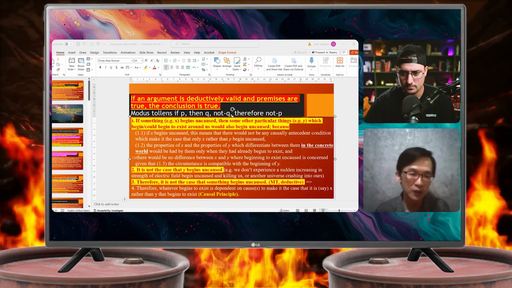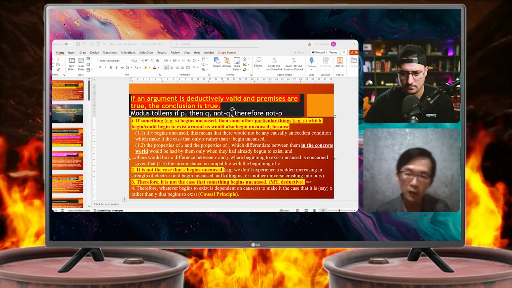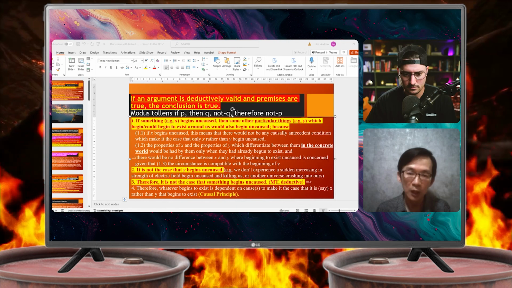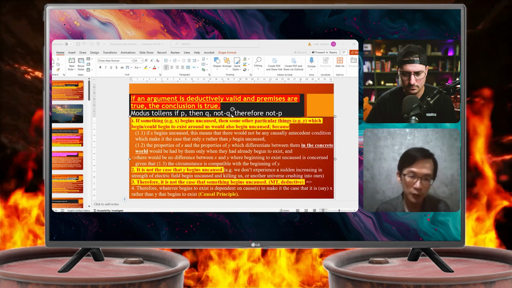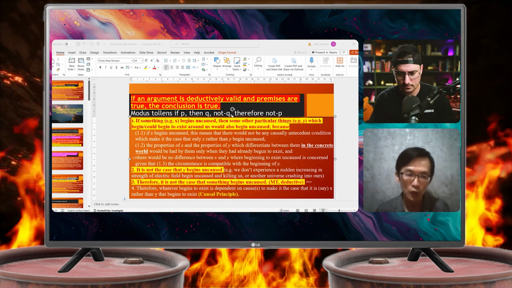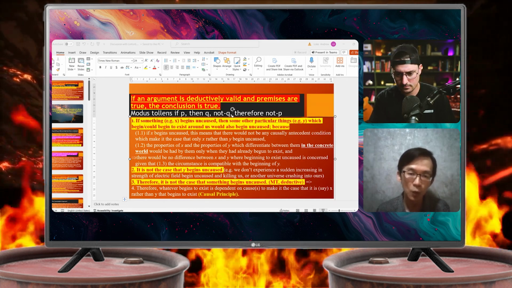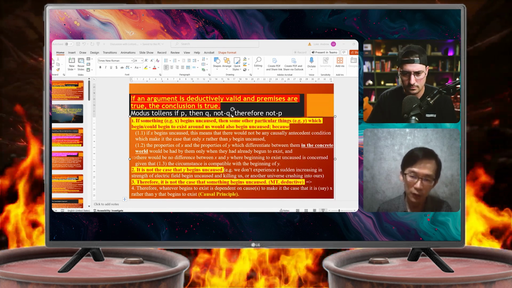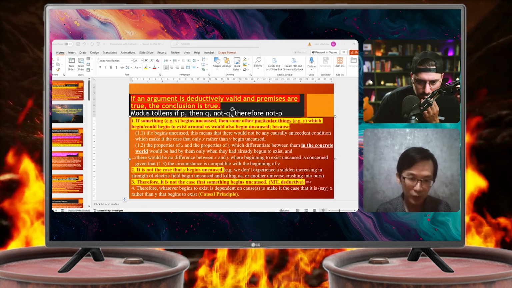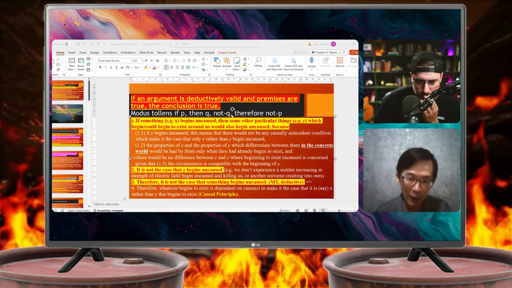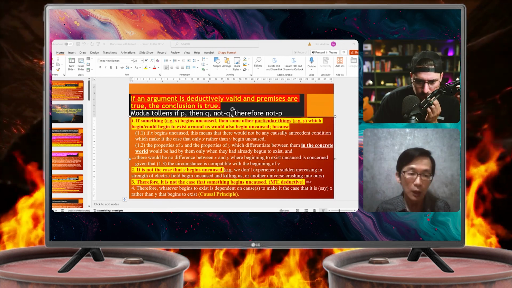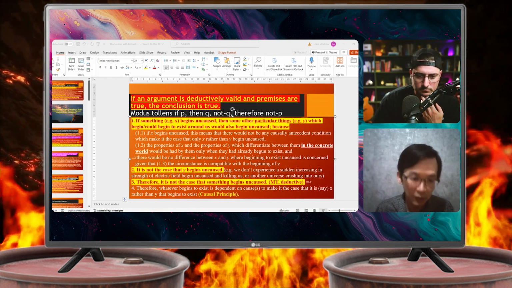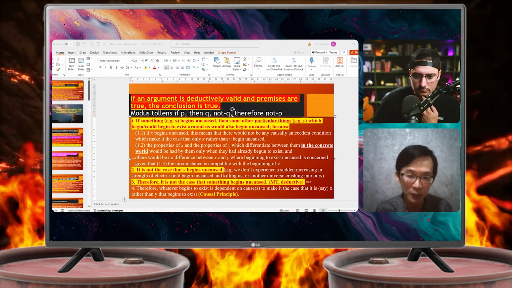If something, say for example X, begins uncaused, then some other particular things, such as Y, which began or could begin to exist around us, would also begin uncaused. Because if something begins uncaused, that means there will be no cause, which makes it the case that only X rather than Y begins uncaused. And moreover, the properties of X and Y, which differentiate between them in the concrete world, will only be had by X and Y when they have already begun to exist. Therefore, this implies that there will be no difference between X and Y where beginning to exist uncaused is concerned, given that the circumstance around us is compatible with the beginning of Y.